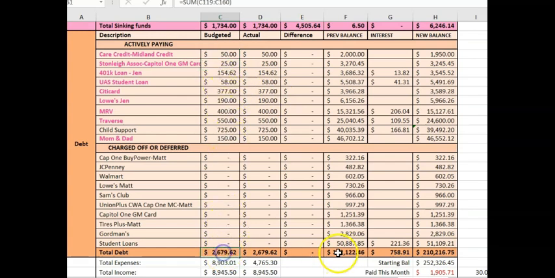So that brings our total debt to $2,679 and change. That's our total debt payment that we're planning. These are our minimums, you guys.